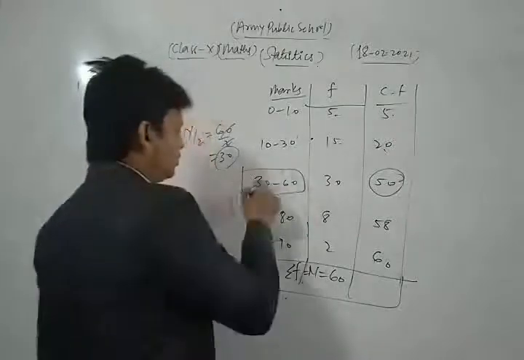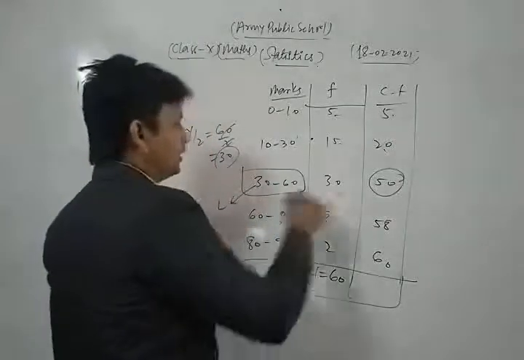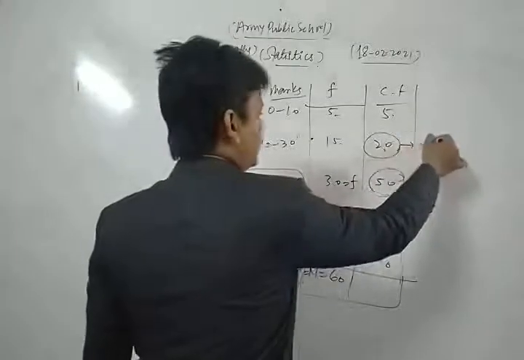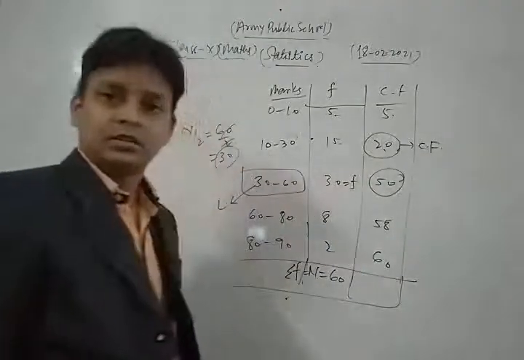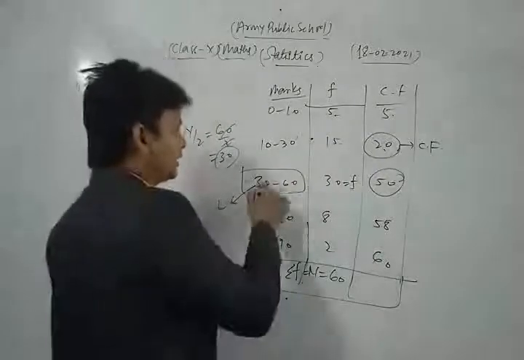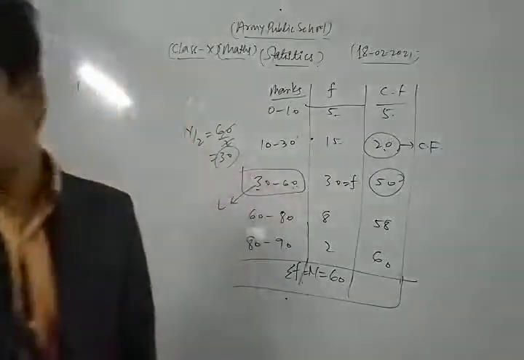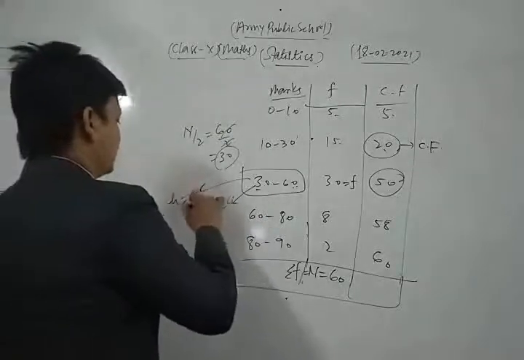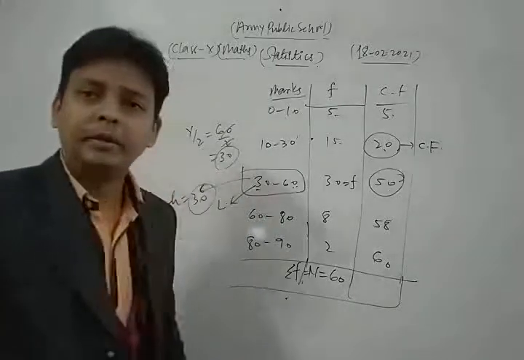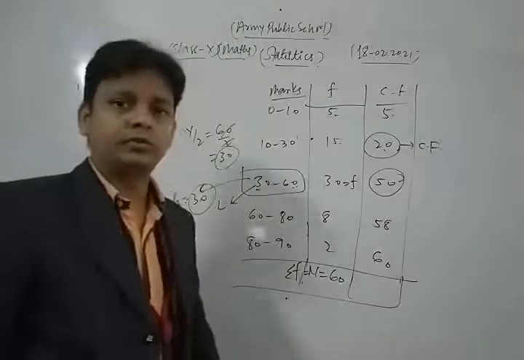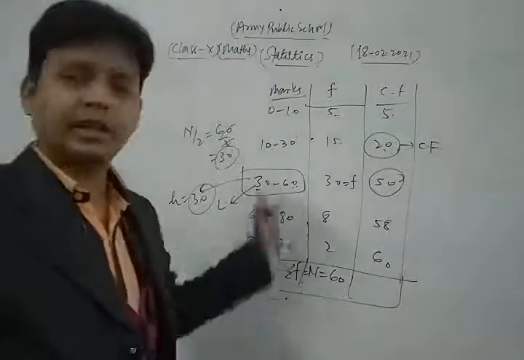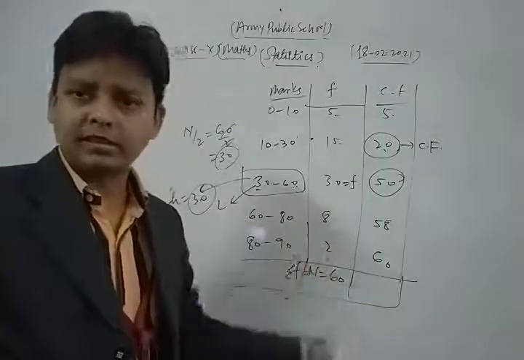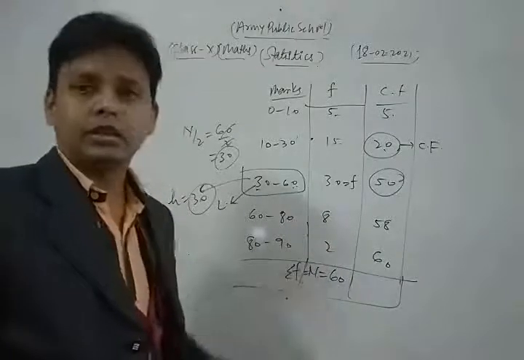This is the lower limit of the median class, this is the frequency of the median class, and this is the cumulative frequency preceding the median class. The class size of the median class, the value of h, is 30. In this way we find all the values, then put them in the formula we discussed and find the required median.